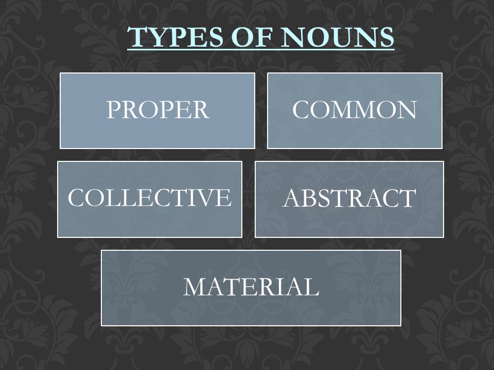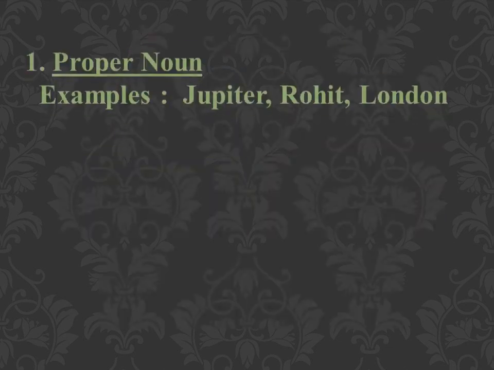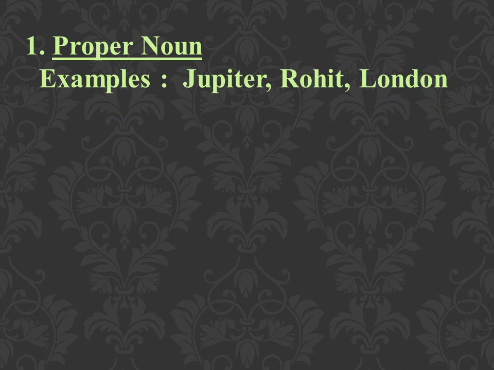Now, what are the types of nouns? There are 5 types of nouns: proper, common, collective, abstract and material. First is proper noun. Now what is a proper noun? Proper noun is the name of a particular person, place or thing. A proper noun always begins with a capital letter. For example, Jupiter, name of a planet. Rohit, name of a person.